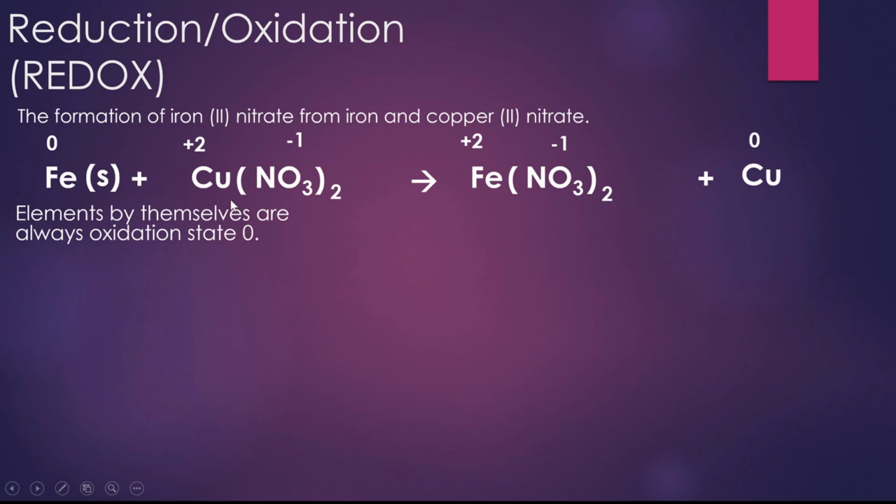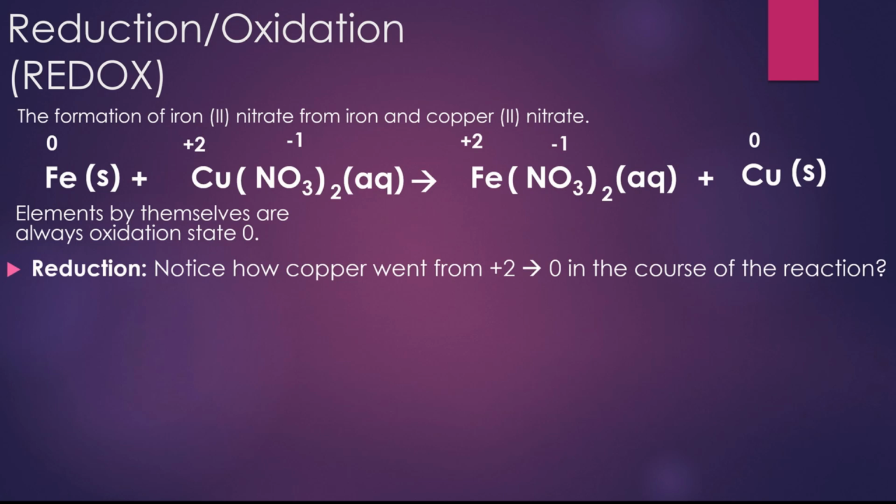Add our states of matter. Again, nothing new here. Iron is a metal. By himself, he's going to be a solid. Copper 2 nitrate. We find a rule on the back of our periodic table. Rule 1, don't have to read very far. Rule 1 states nitrates and acetates are going to be soluble. So soluble means they will dissolve. AQ. Iron nitrate, we don't have to go very far. Again, rule 1, nitrates are soluble, so aqueous. Copper by itself then, that's a metal. It's not mercury. It's going to be solid.